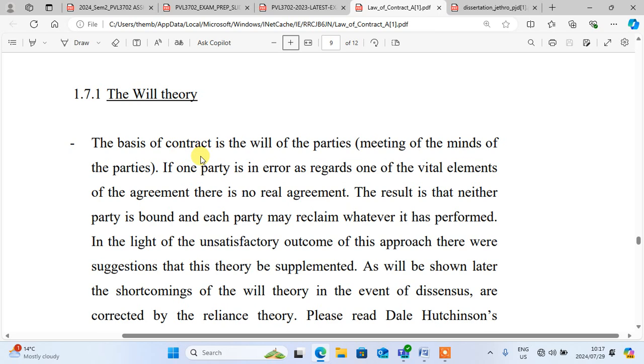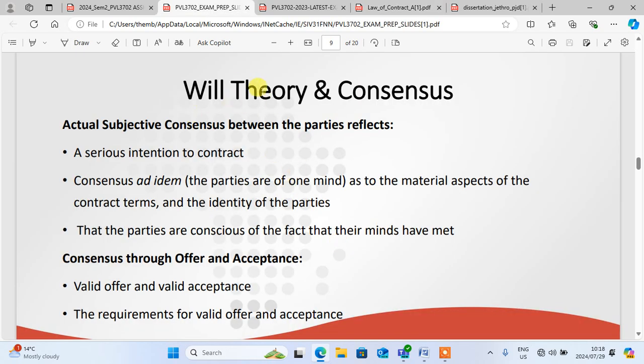You know that the contract is based on the will of the parties. So it means that their minds must meet. When we summarize, we can say that will theory and consensus are one thing. The actual subjective position here is that there must be a serious intention to contract, and that the parties' minds must meet, and they must be aware of the material aspects of the contract.